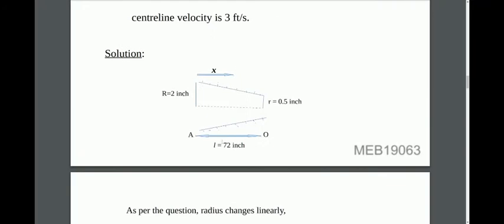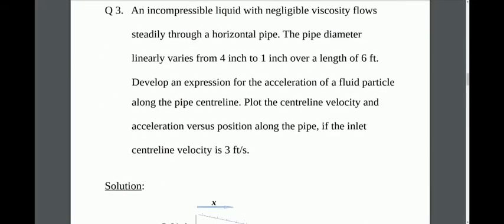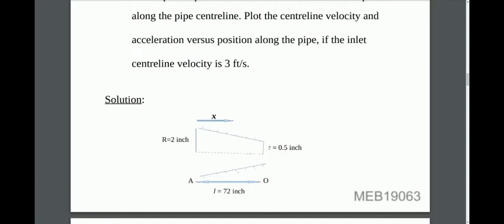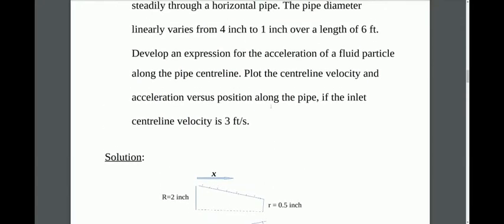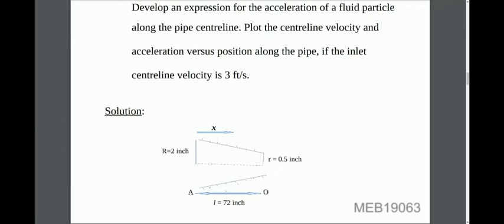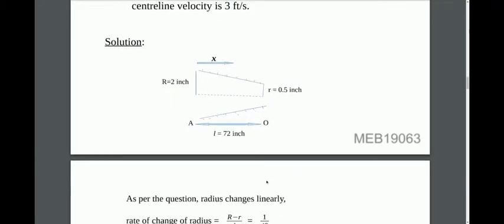This is the schematic diagram. This wider section has the radius 2 inch since the diameter is 4 inch, and the smaller radius is 0.5 inch since the diameter is 1 inch, and this length is 6 feet, and 1 feet contains 12 inches, so this length is 72 inch.